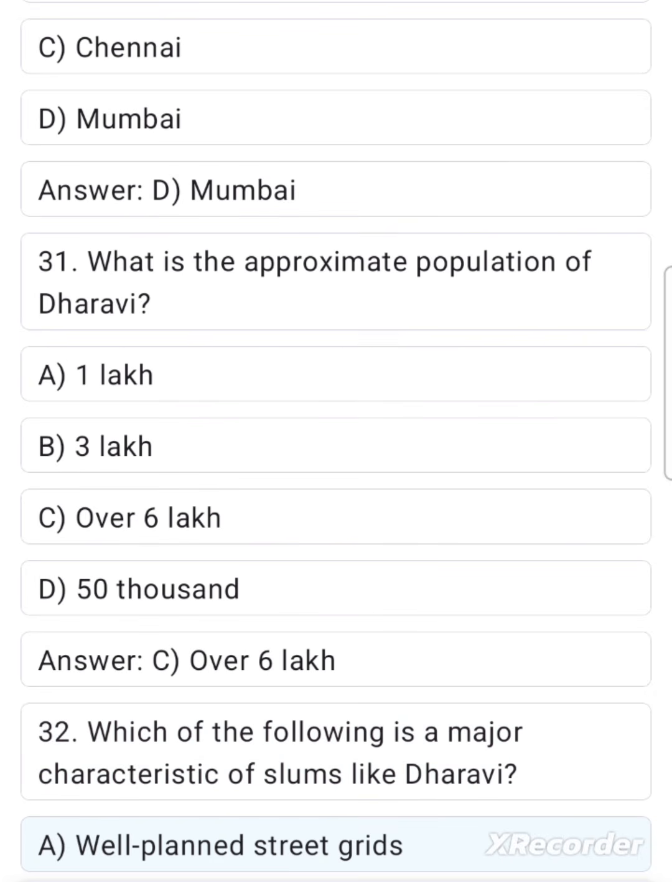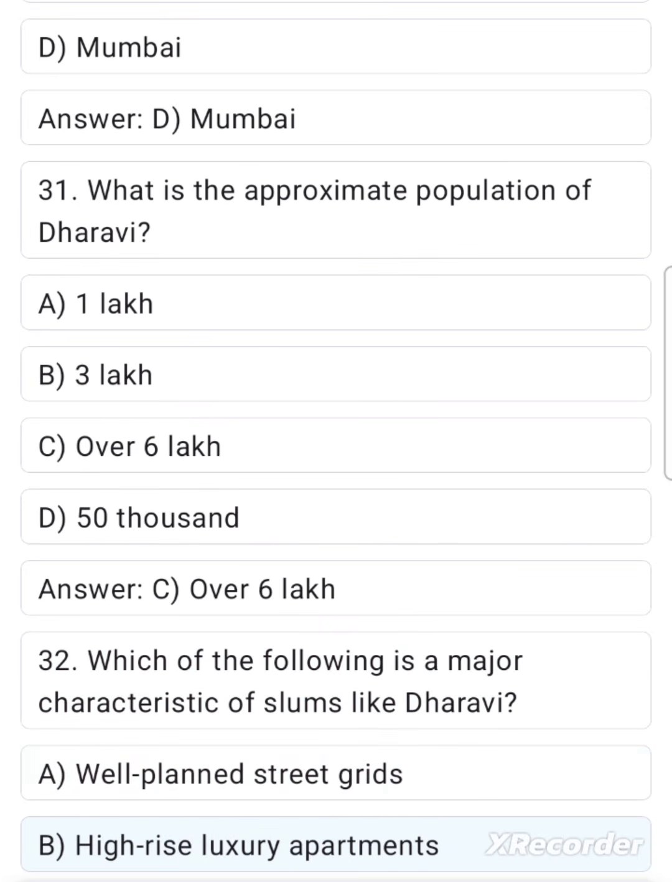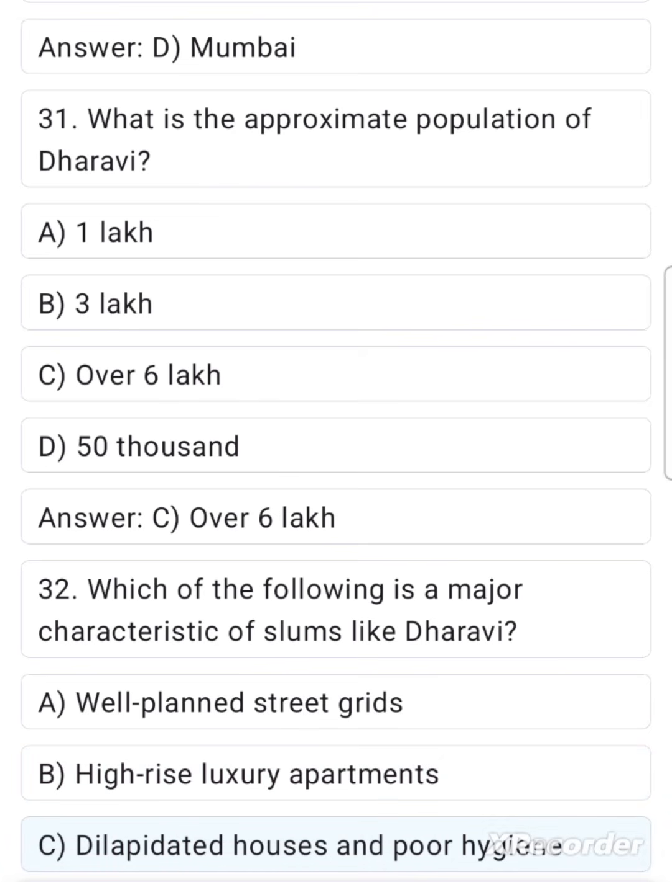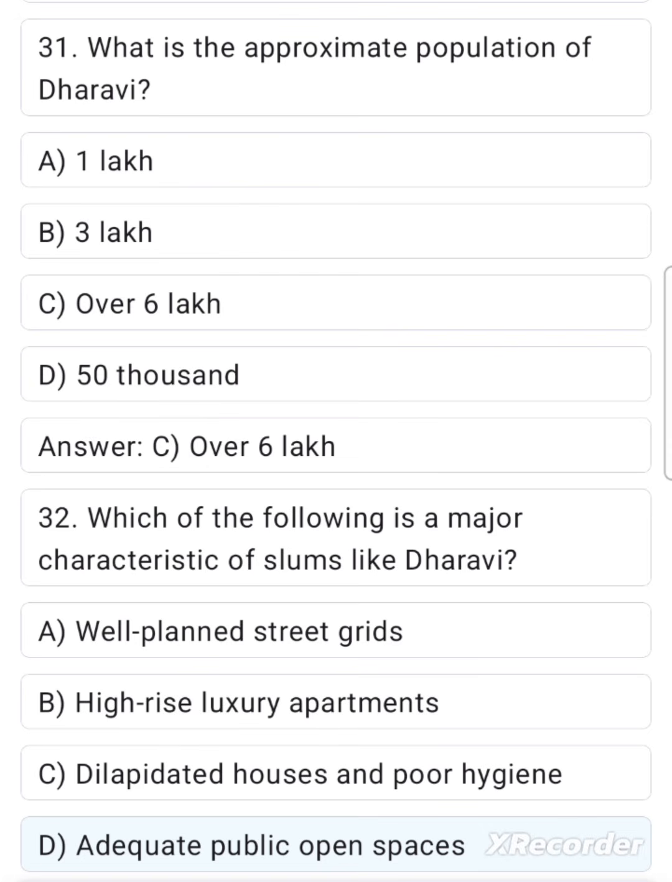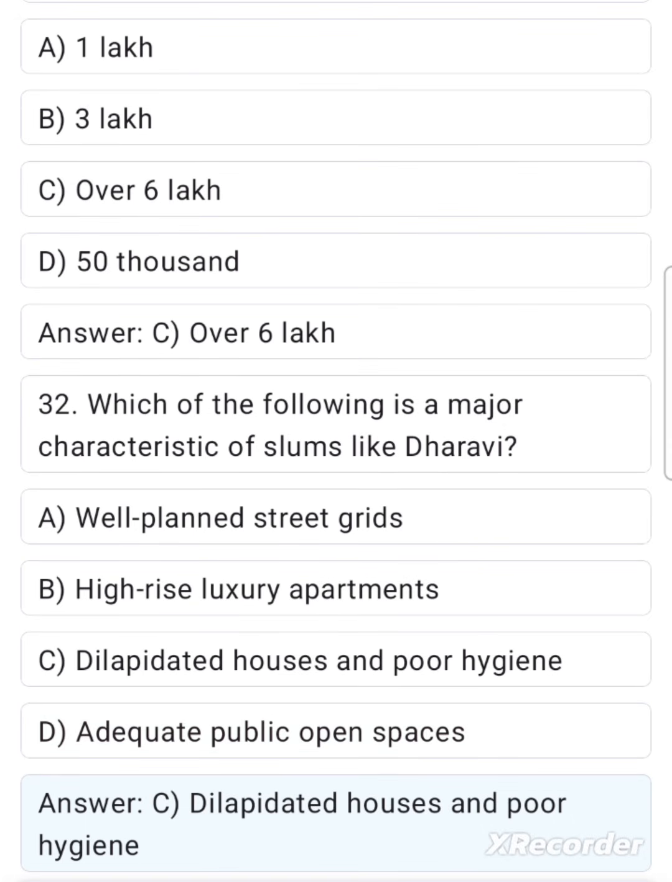A. Well-planned street grids. B. High-rise luxury apartments. C. Dilapidated houses and poor hygiene. D. Adequate public open spaces. Answer C. Dilapidated houses and poor hygiene.